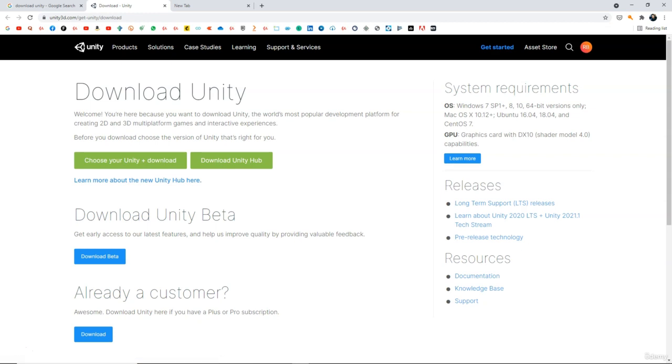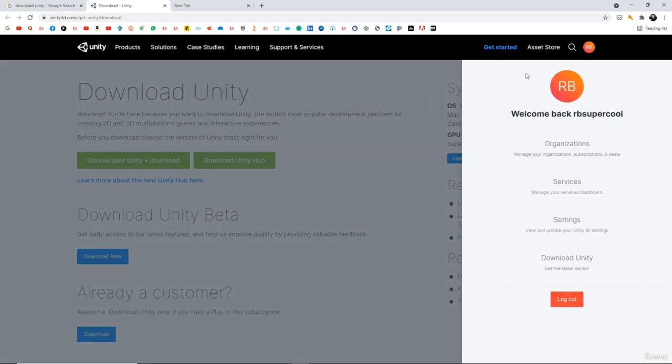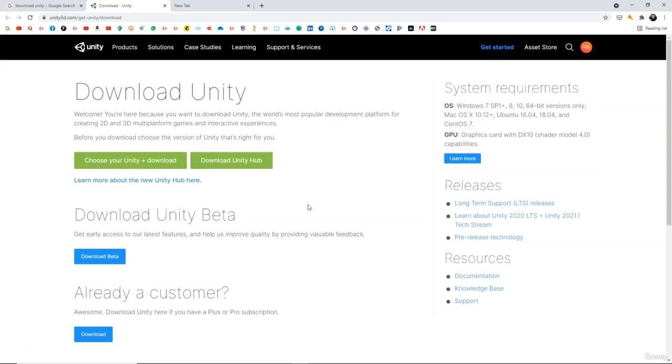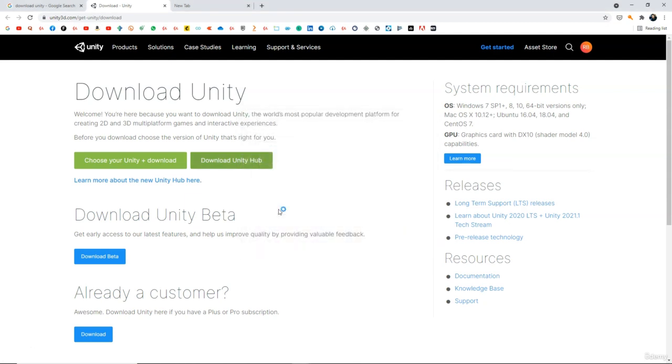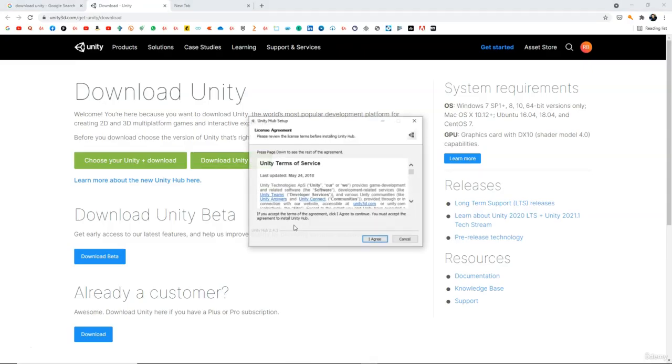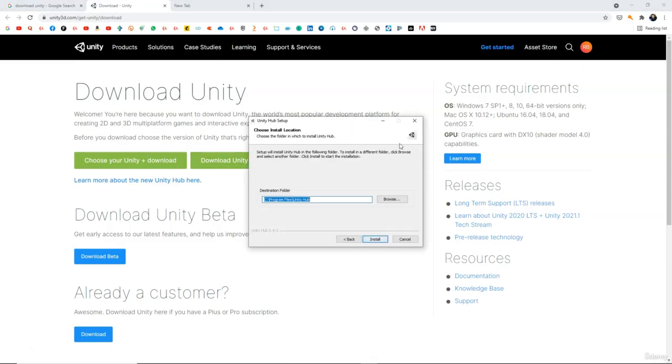Now you will need an account on their website in order to use Unity or in order to get the license. So make sure to create an account. I already have an account and I am signed in. Now you need to go ahead and install this Unity Hub because it's easier to install everything using it. So simply click on download and start downloading the Unity Hub. Once you have downloaded that, simply go ahead and install the Unity Hub, and then you will be ready to install everything.